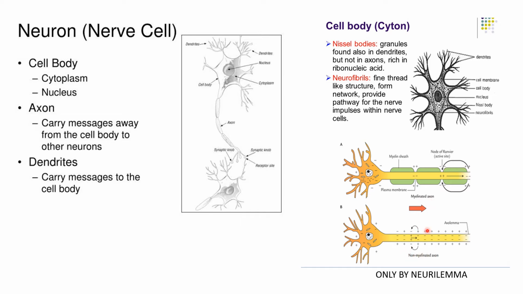In myelinated axon, there is a myelin sheath, and in between them there is the node of Ranvier. Because of this myelin sheath, the impulses are sent faster. And in the second type, the non-myelinated axon, the impulses are passed slowly. Lastly, the dendrites, which are hair-like projections, carry messages to the cell body.